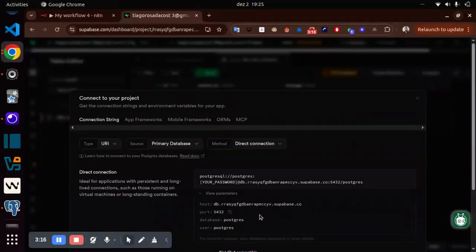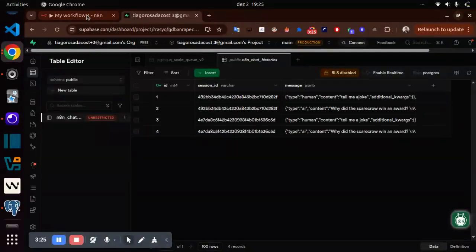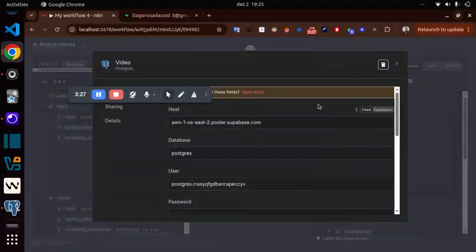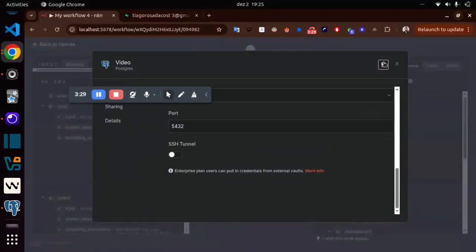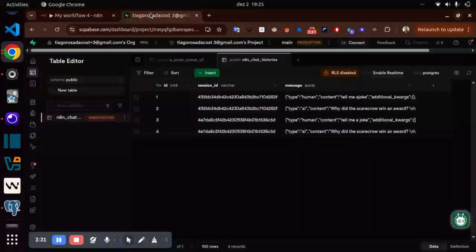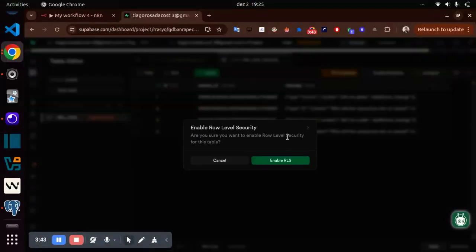I'm not sure, but you need to remember the password you set at the moment you create the organization. So you can use this to connect to a Postgres database, a Postgres offered by Supabase. Something important: you need to enable the security here because it's disabled.